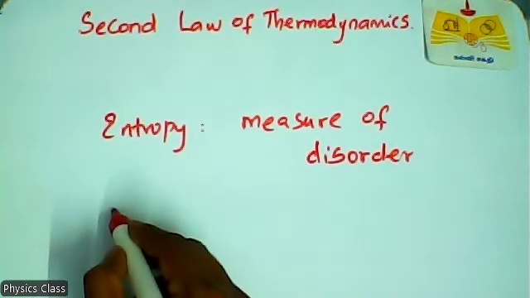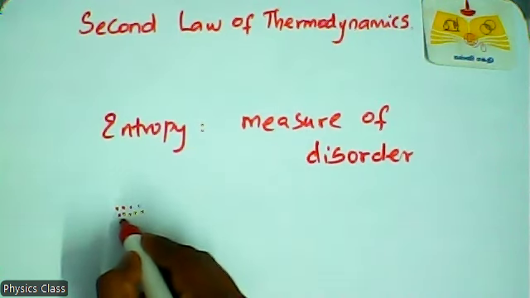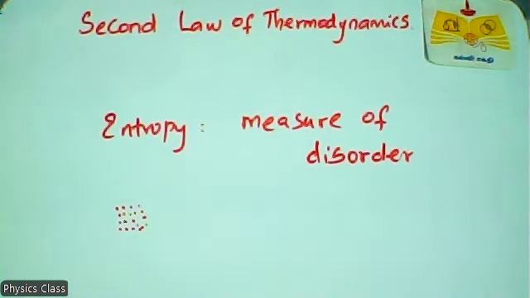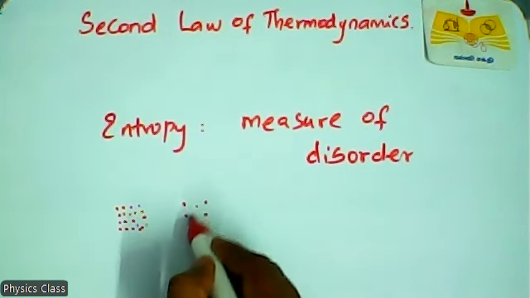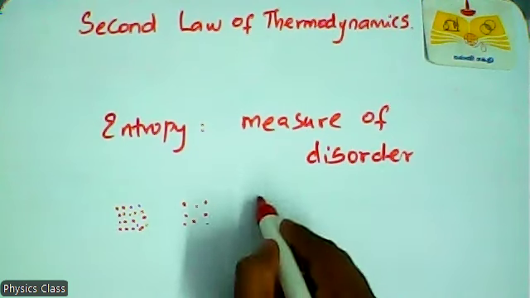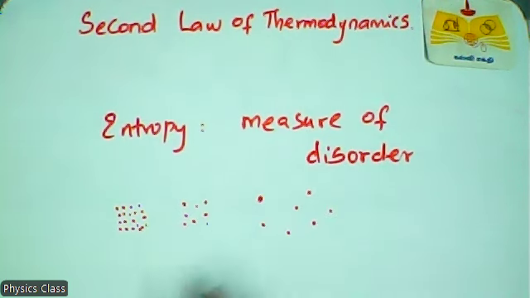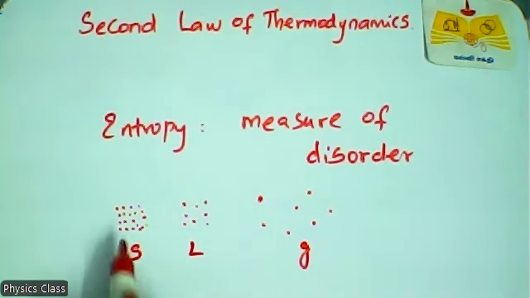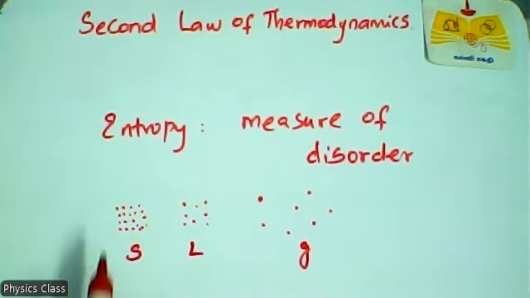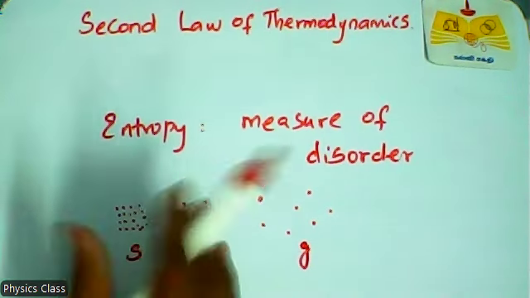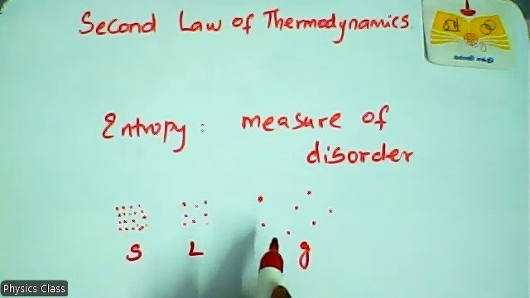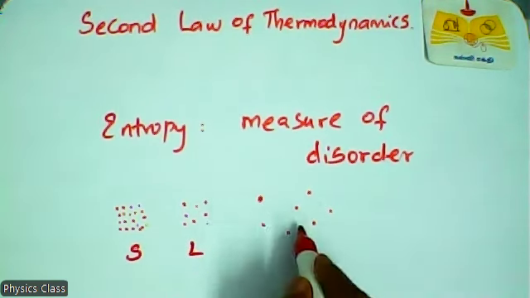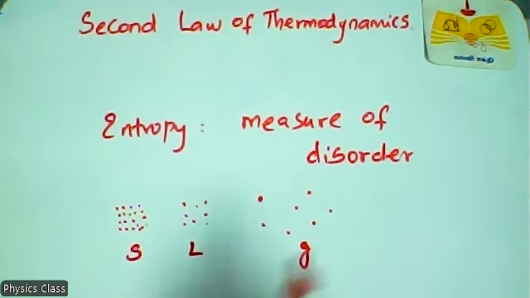For example, in solid, atoms are like that, so well structured. In liquid, molecules are like that. In gas, for example, okay. So this is liquid, this is solid, and this is gas. So here, disorder is very, very less. Between solid and gas, here disorder is high.